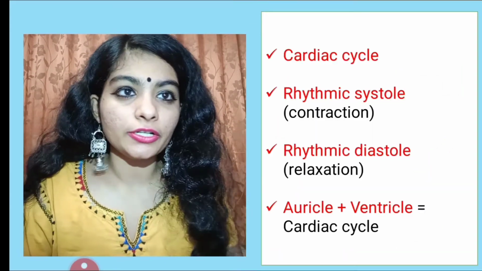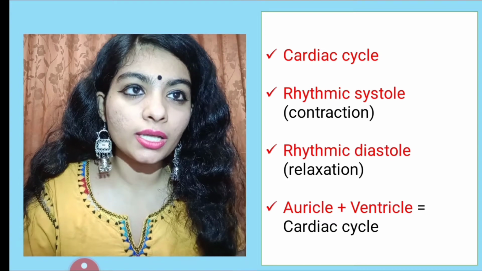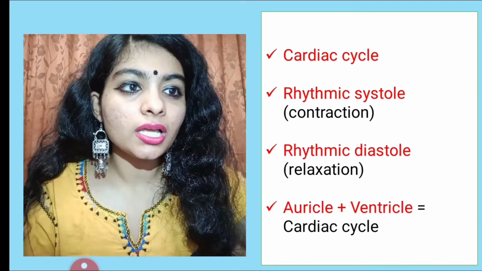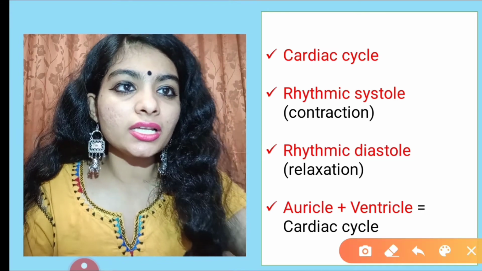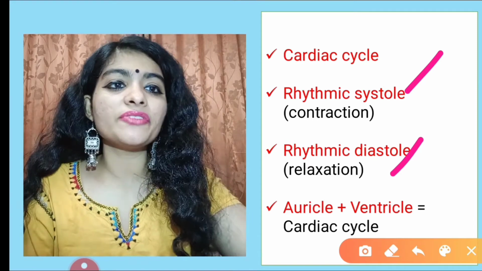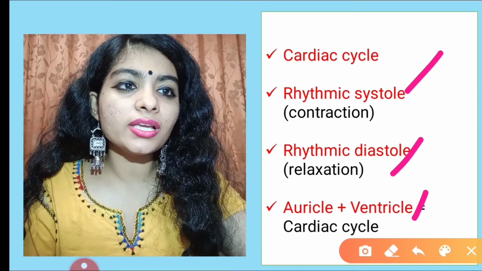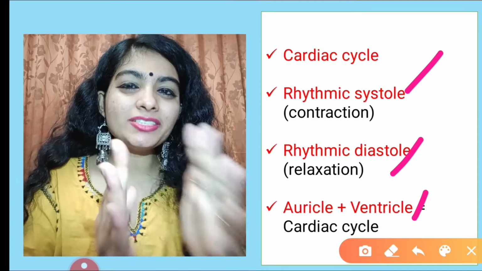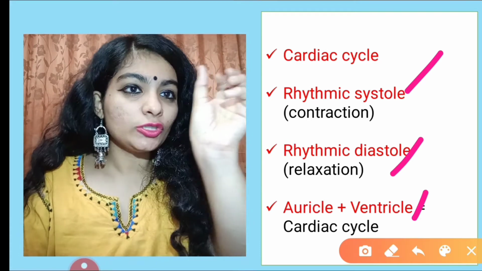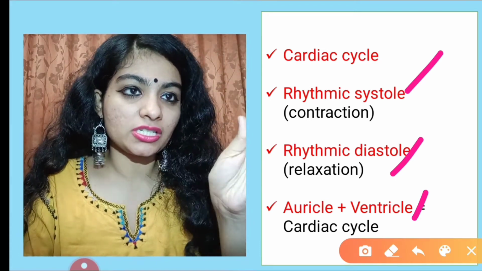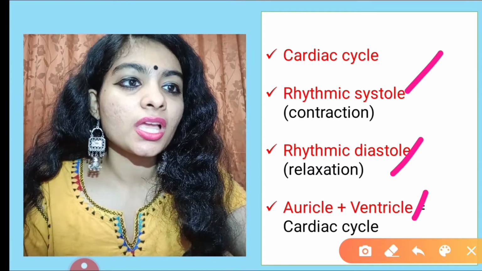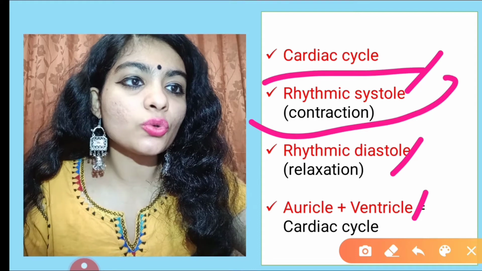And yes, let's continue. Now, we were talking about the cardiac cycle. Let's define what the cardiac cycle is. The cardiac cycle is the contraction and relaxation, or rhythmic systole and rhythmic diastole, performed by the auricle and ventricle. Now let's simplify this. I have taken these keywords from the definition: rhythmic systole, rhythmic diastole, auricle, ventricle. These are important.